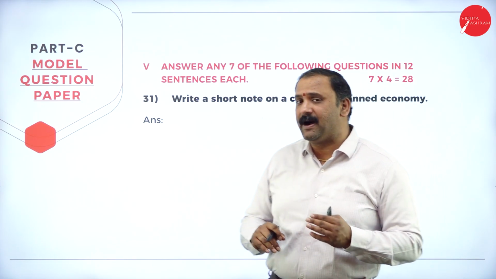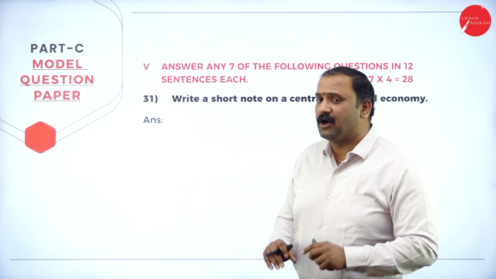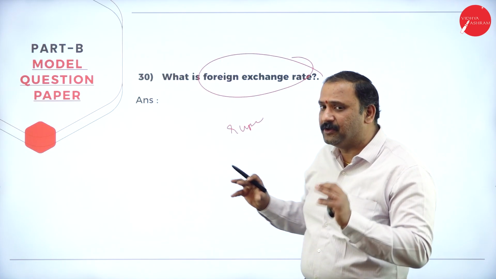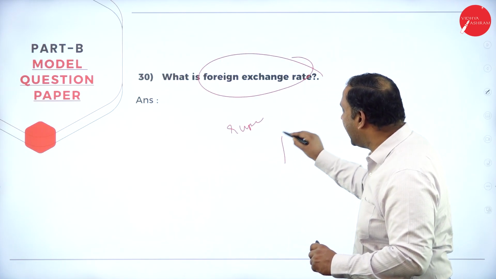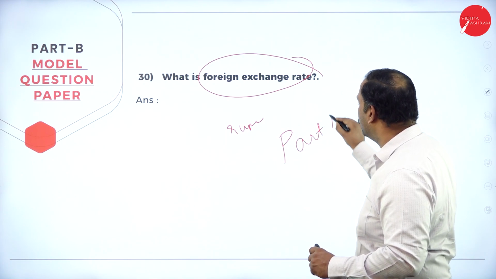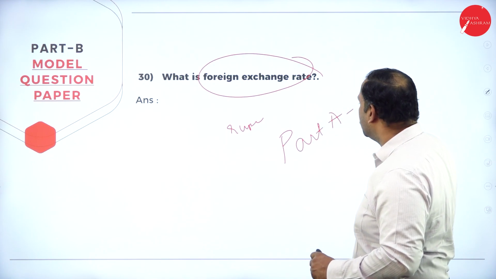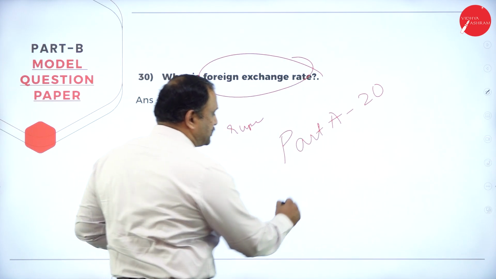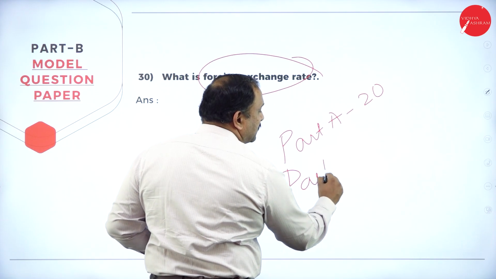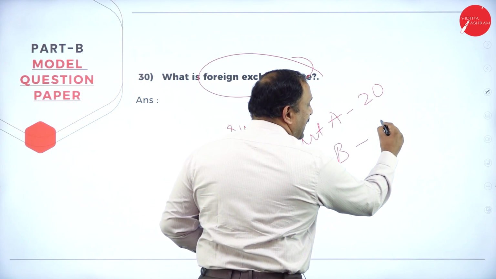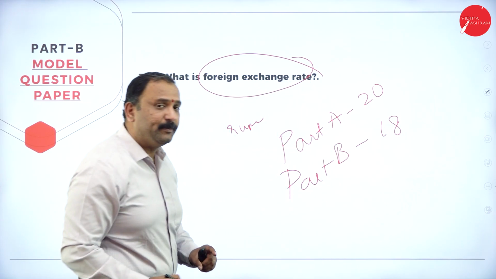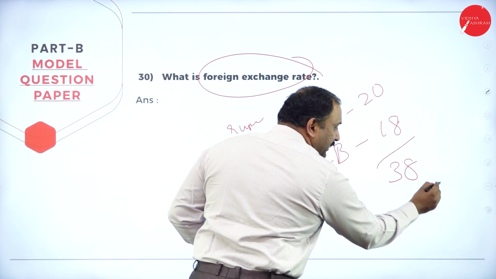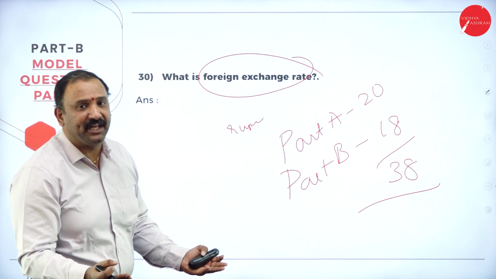Now, moving on to part C, which is very important. In part B, if you have completed, let me just go back and try to make you understand. Part A would have already fetched you, if you have done everything correct, 20 marks. Part B, by answering just 9 questions, you will be getting 18 marks. So the total is 38. Already you have passed the examination.